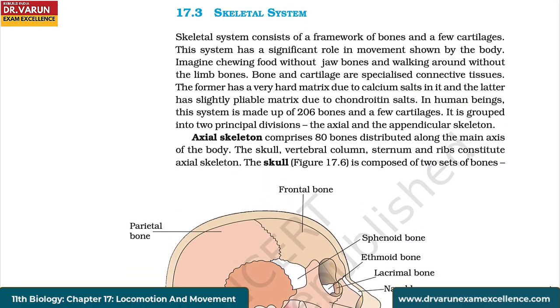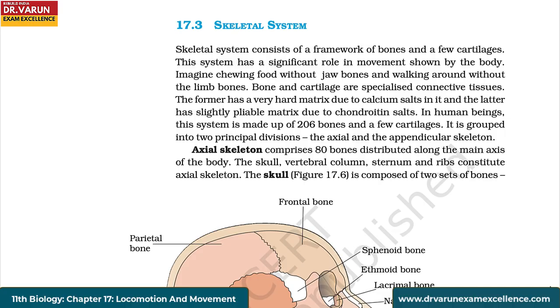Skeletal system. Skeletal system consists of a framework of bones and a few cartilages. This system has a significant role in movement shown by the body. Imagine chewing food without jaw bones and walking around without the limb bones.